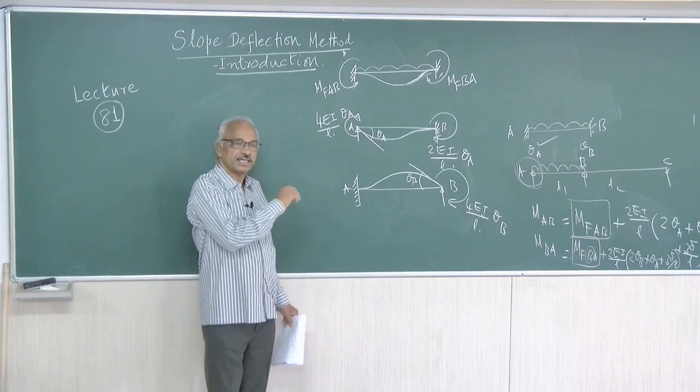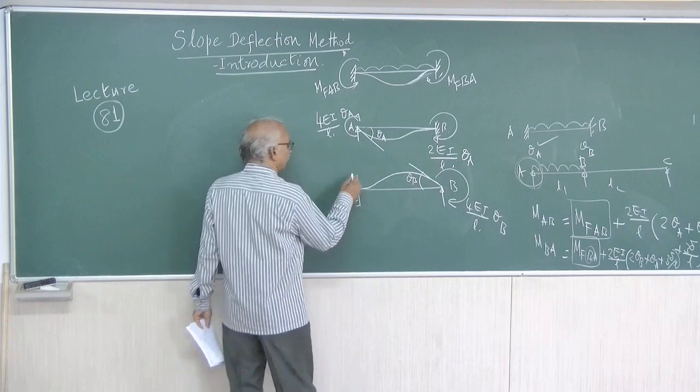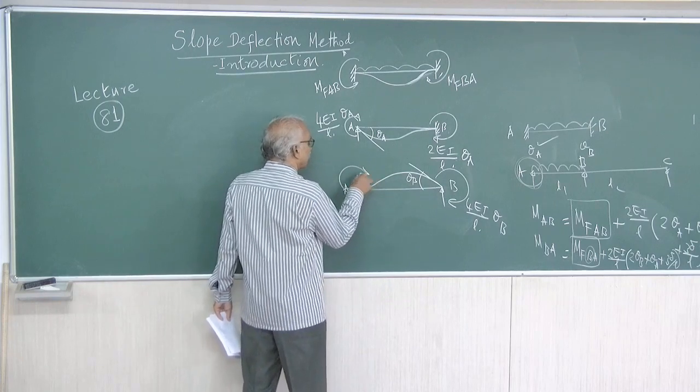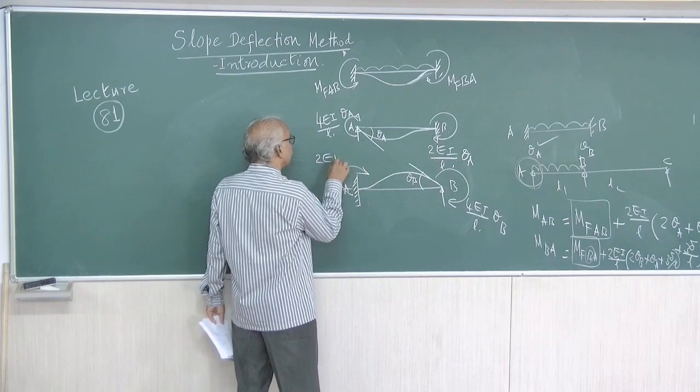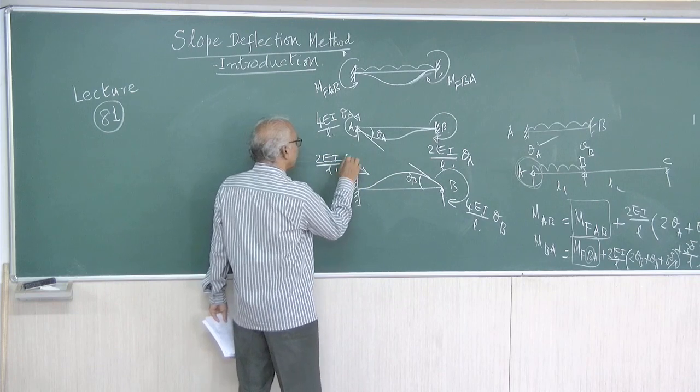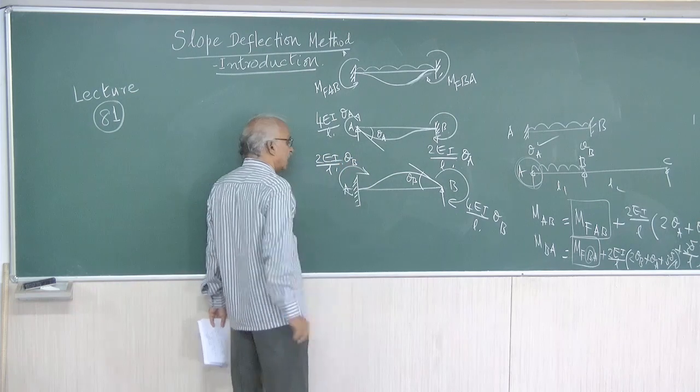Now here again there will be a carryover factor. So here there will be a carryover factor of the value 2EI by L into theta B and of the same sign.